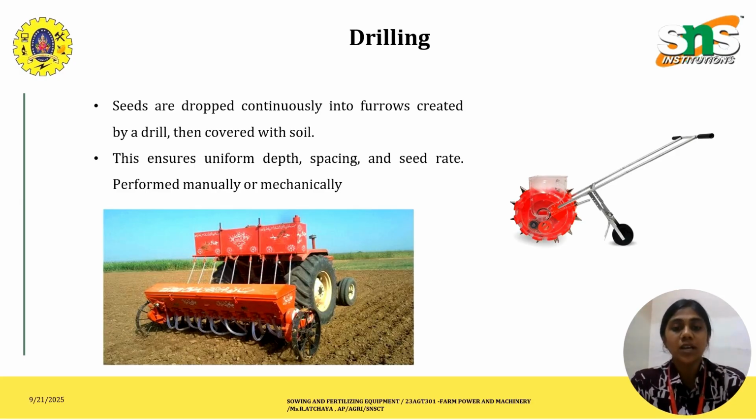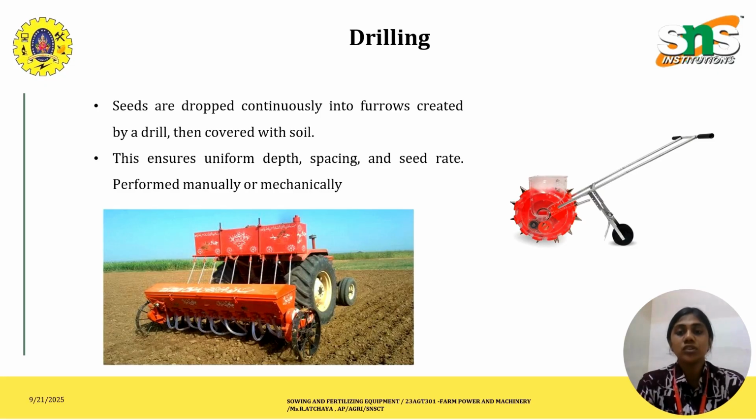The crops recommended for the drilling method are wheat, barley, soybean, gram, and maize. The tools used here are the hand pushed drill, tractor seed drill, or the zero till drill.